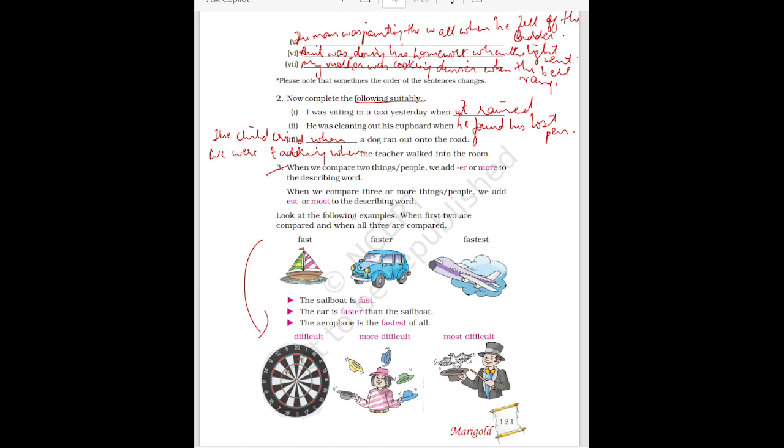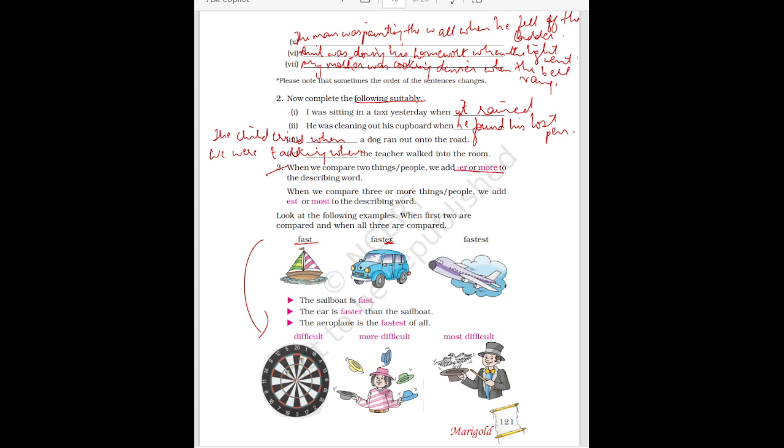Right? So, when you write the first thing, you don't have to compare it. So, a simple word is used. But when you are comparing two things like this ship with the car, then you are using er here. Okay, we add er or more.